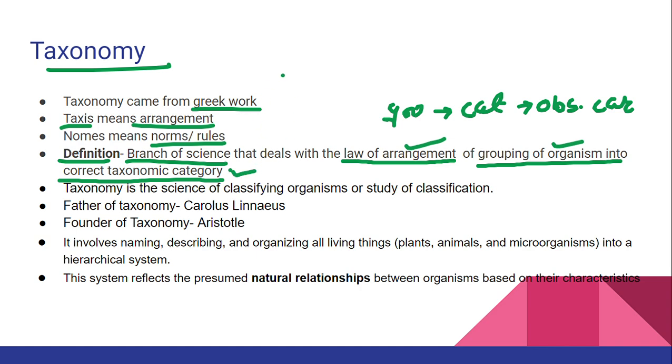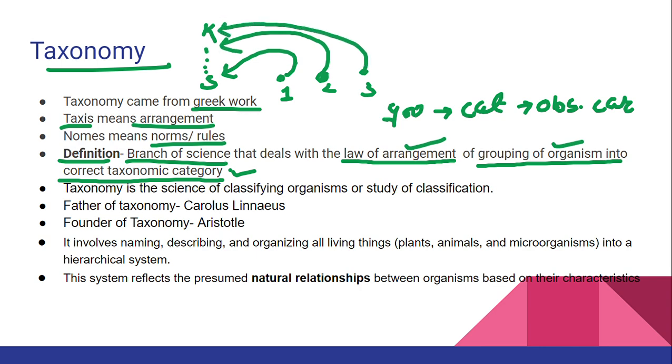So in which category do I have to place? Suppose I have organism 1, organism 2, organism 3. Out of these 7 categories, in which category am I supposed to place organism 1, which category do I have to place organism 2, or which category should I place organism 3 in? All these things we do by taxonomy, right? So taxonomy is the science of classifying organisms or the study of classification.